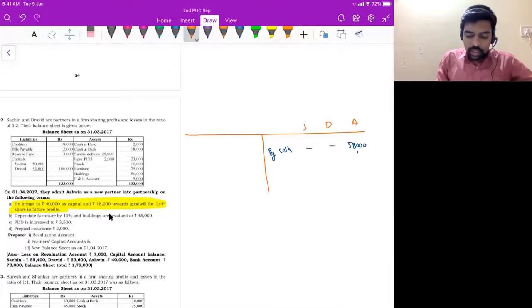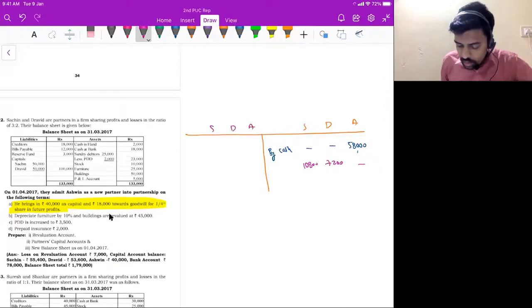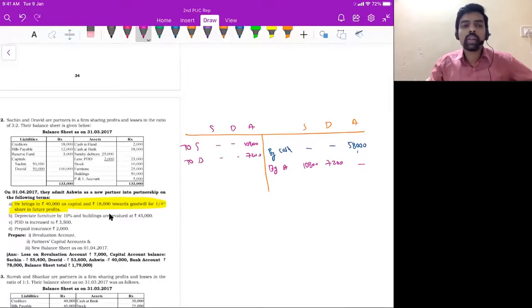So in old partners capital, I will write 10,800, 7,200. Sachin and then Dravid, they're receiving goodwill, and Ashwin is losing capital, correct? His capital balance is reducing. So in Ashwin's column, I will write 10,800, 7,200. So credit side by Ashwin's capital account, debit side to Sachin's capital account, to Dravid's capital account. This is question number 2.